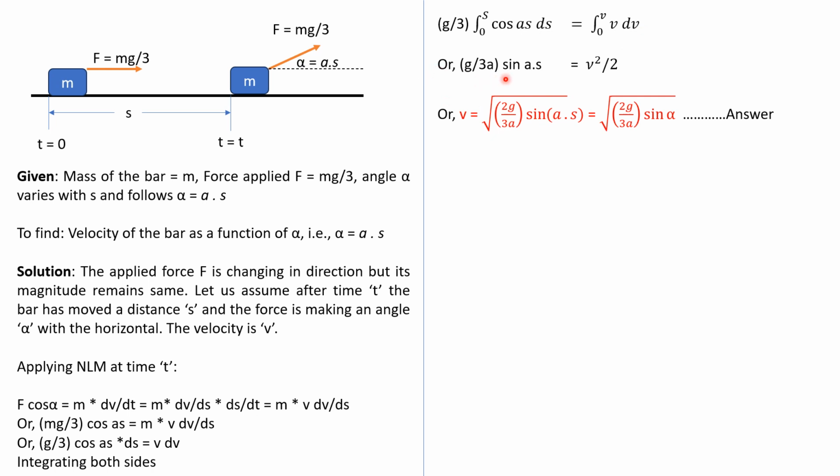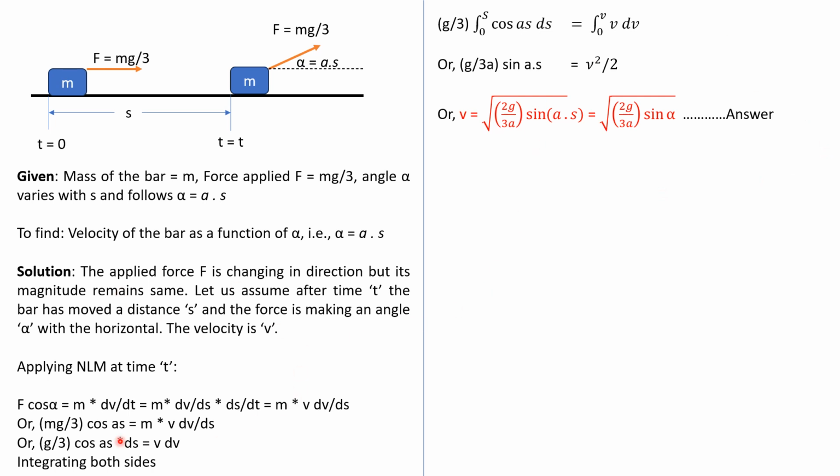Upon integration, you will get this equation, and finally you will get v is equal to square root of 2g by 3 into sin as. If we replace a into s by alpha, we will get square root of 2g by 3 into sin alpha. So this will be your final answer.